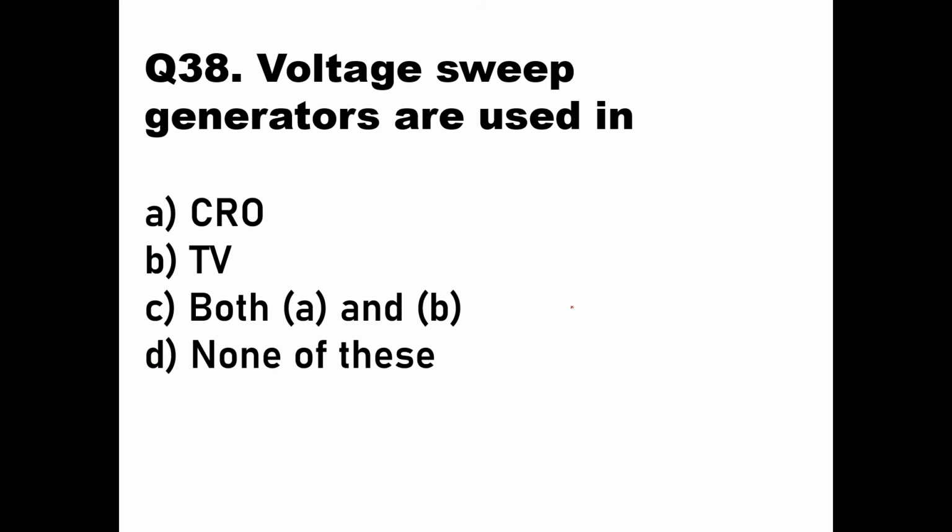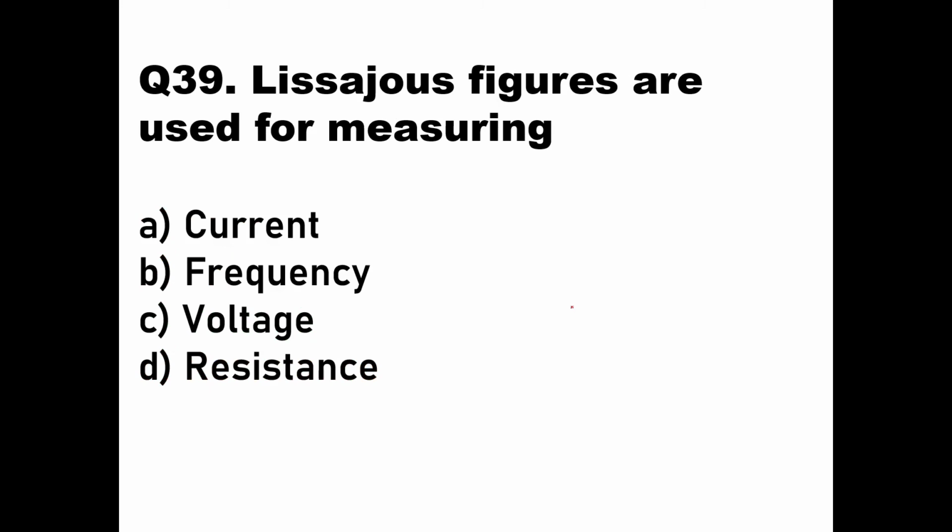Voltage sweep generators are used in what? A CRO has a screen and an electron beam, in which the electron beam will move left and right. It can show a light on the other side. A TV also has the same type of concept. So voltage sweep is there in both the CRO and also in the TV. So both options A and B will be the right answer over here. Voltage sweep generators are used in both CRO and TV. Then we'll go to the next question.